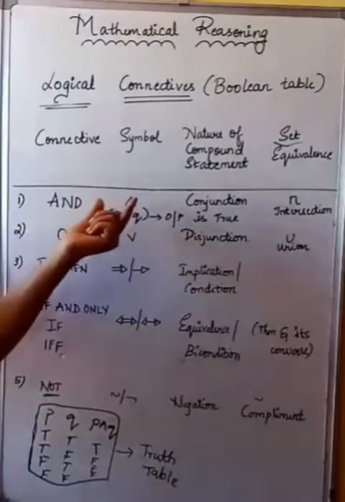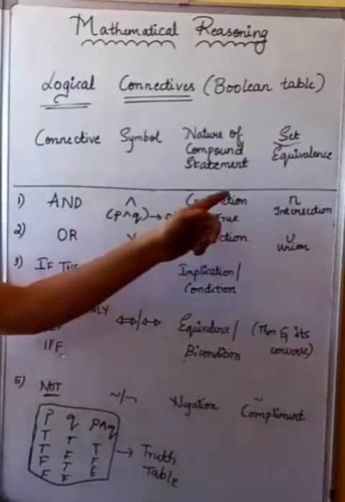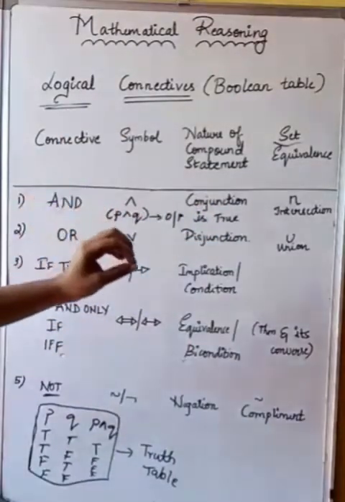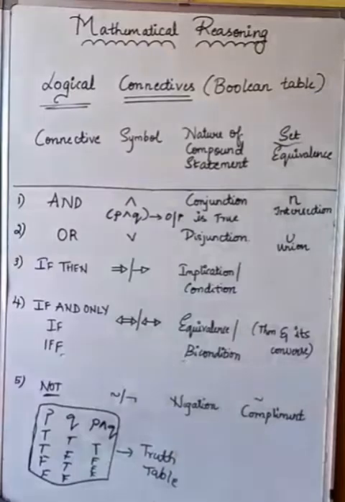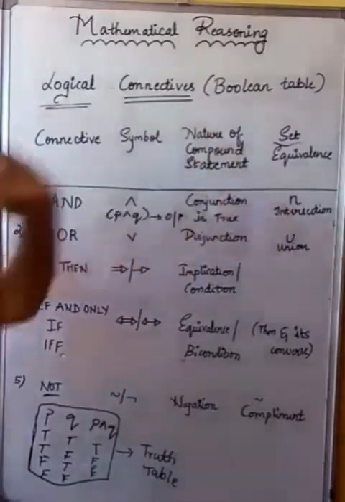AND is nothing but denoted with the symbol reverse of V. Okay, and it is called as what? It is called conjunction. In our sets, it is nothing but intersection, which is nothing but all the common elements. If we want to denote it in the form of sets, I have written it there.